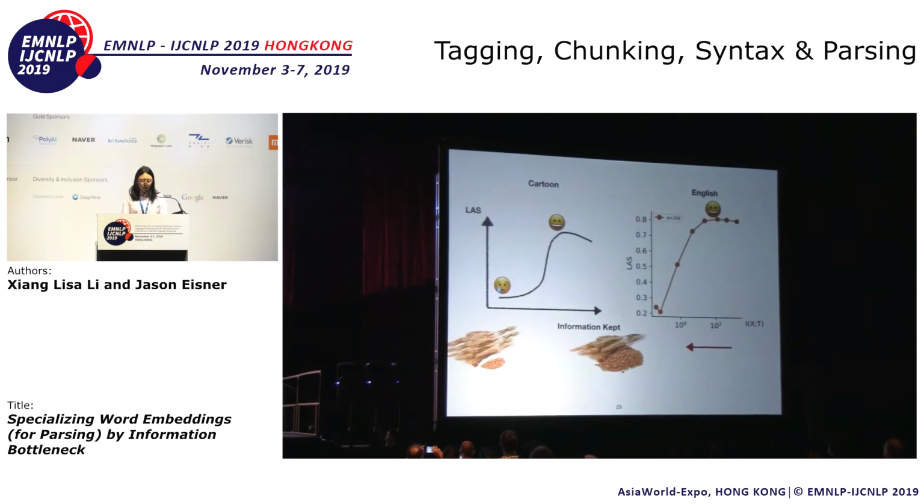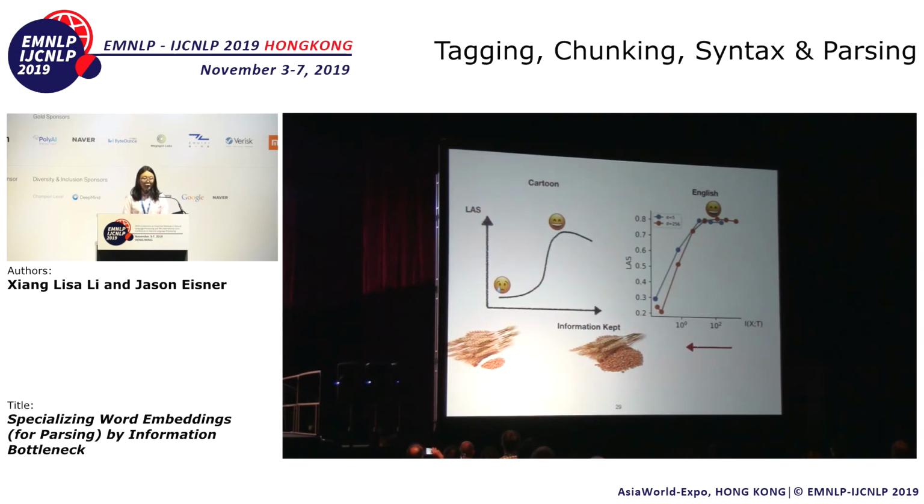So recall that we have the cartoon trade-off curve. Now we will show you an empirical one. The cartoon and the empirical curves are consistent. The orange line means that the specialized embeddings have 256 dimensions, and the blue line means that the specialized embeddings only have 5 dimensions. Notice that when we keep less information, the blue line has better parsing accuracy than the orange line. This is because once we compress enough, we can keep all the information with a less noisy 5-dimensional compression, and it's easier to optimize in practice for a fixed number of samples.